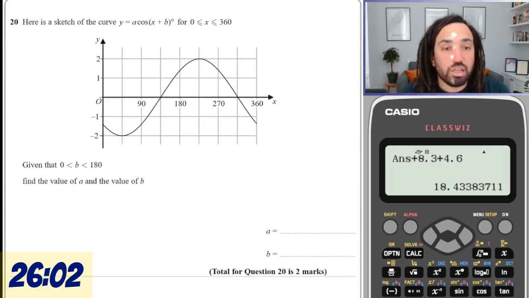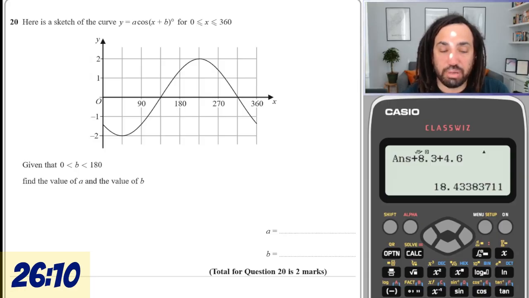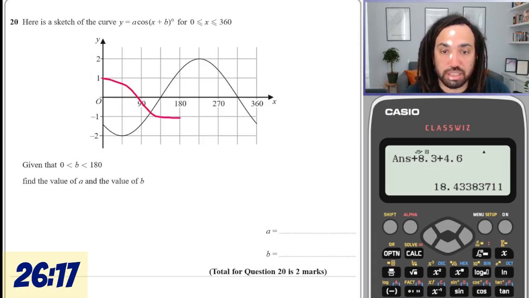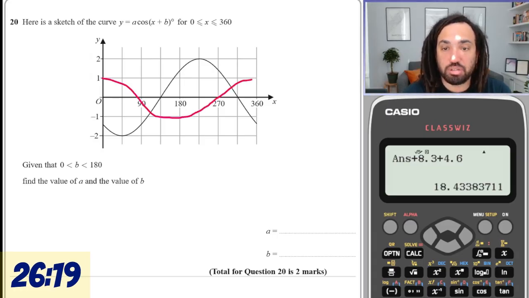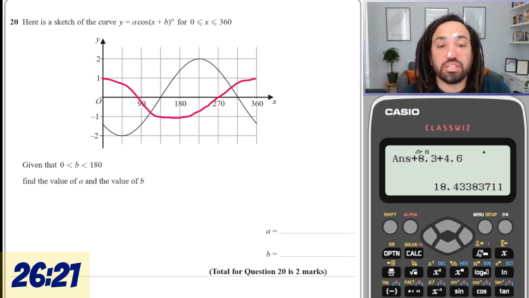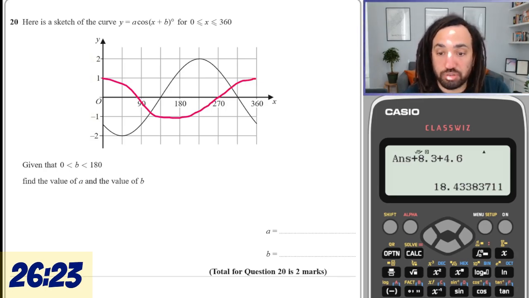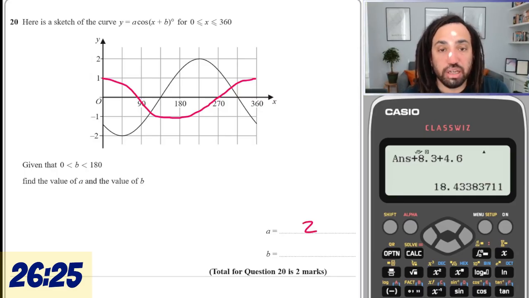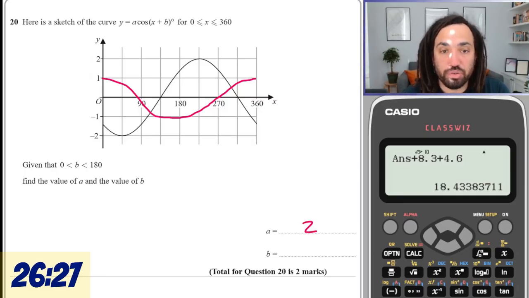Okay, here is a sketch of cos, given that find the value of a and b. Okay, right, so that comes in like this, which goes in like that, which goes in like that. That's what the cos graph looks like. Now you can see that it's been stretched up by a scale factor of 2, so a is 2, and then how far has it moved over?